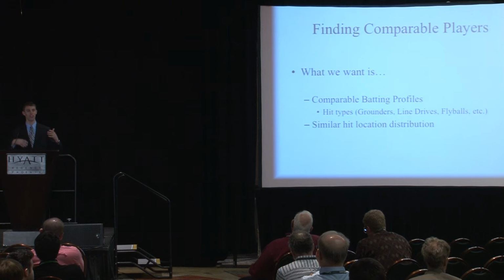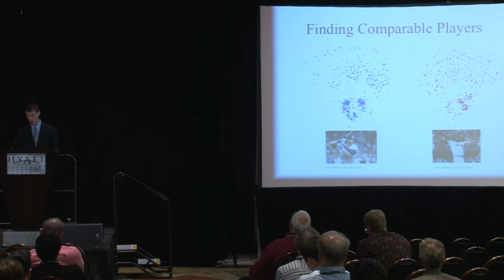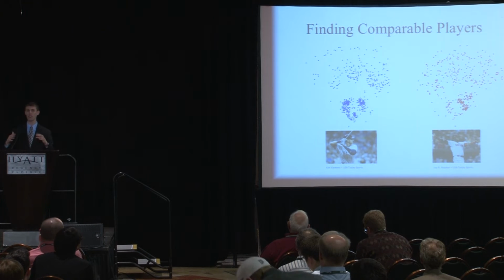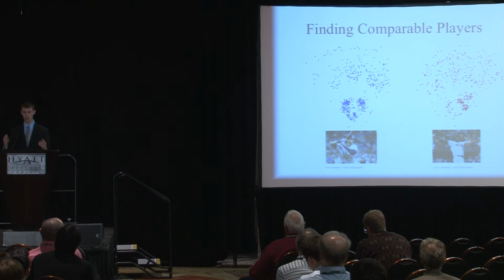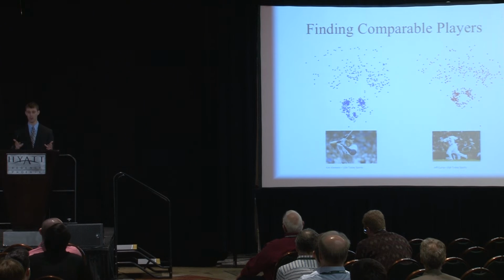And by comparable, we want similar batting profiles. We want similar percentages of ground balls, line drives, fly balls. But most importantly, we want similar hit location distribution. So for example, if we got two players here, we have the aforementioned Derek Jeter and the aforementioned David Ortiz. You would not necessarily want them to be considered comparable players. Among other reasons, Ortiz is left-handed, Jeter's right-handed, but in general, Ortiz also tends to be a bit more of a pull hitter, Jeter uses a bit more of the field. It would be more appropriate for someone like Jeter to be compared to, say, Yadier Molina, another right-handed batter, with a little bit more even distribution across the whole field.